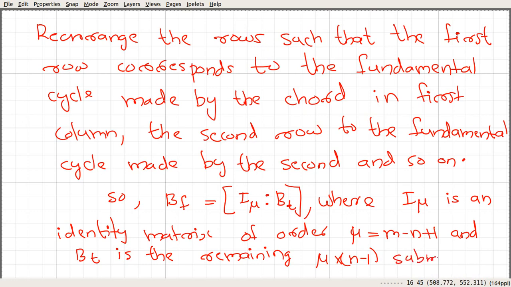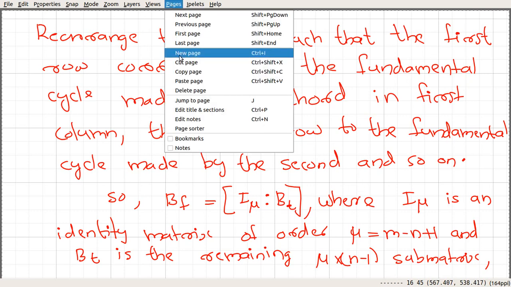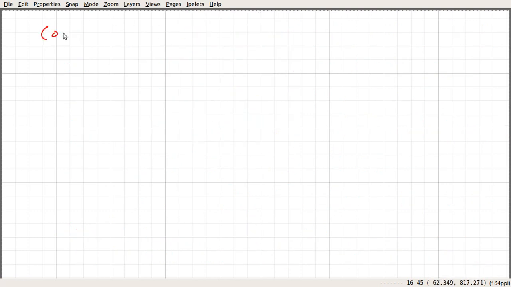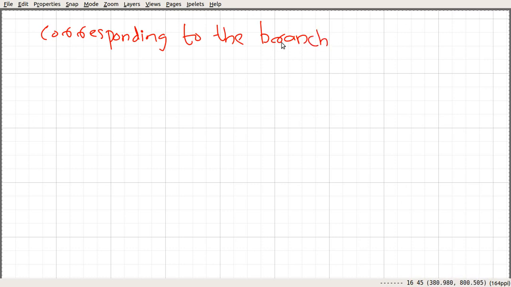That submatrix corresponds to the branch edges of the spanning tree.